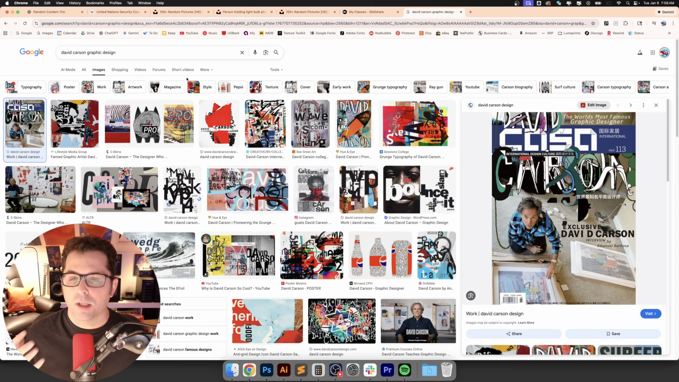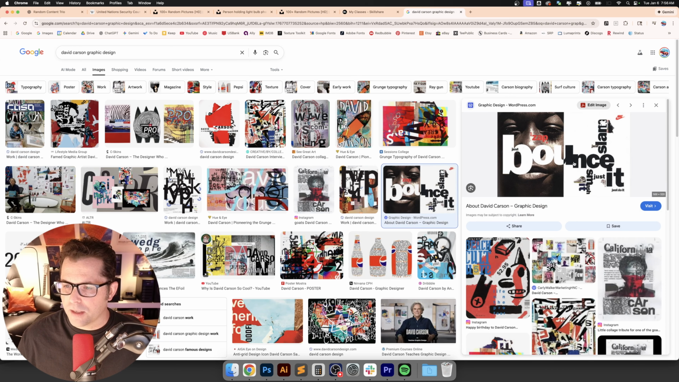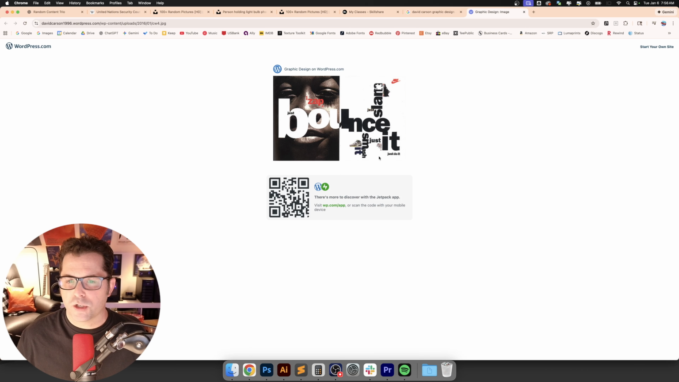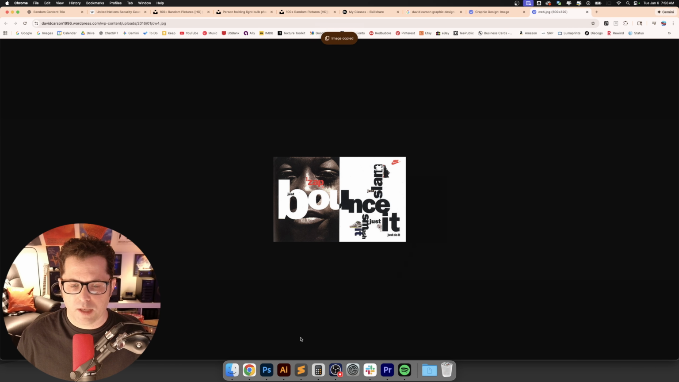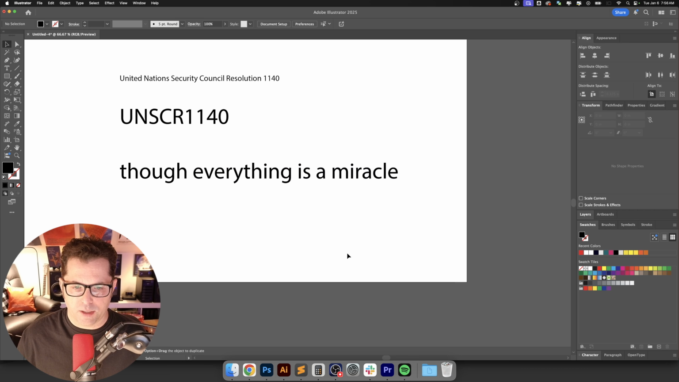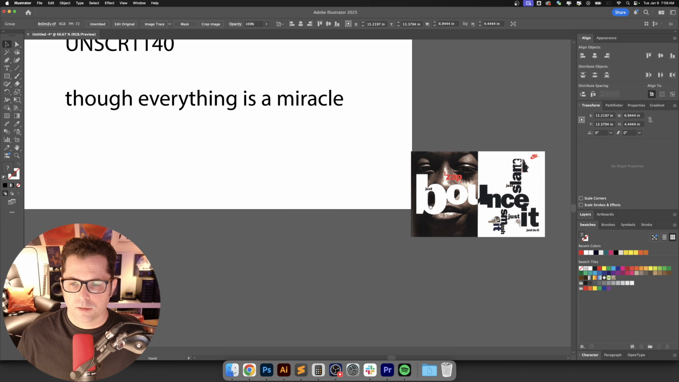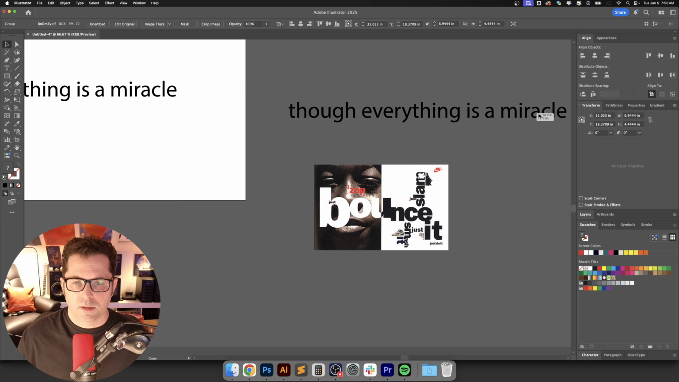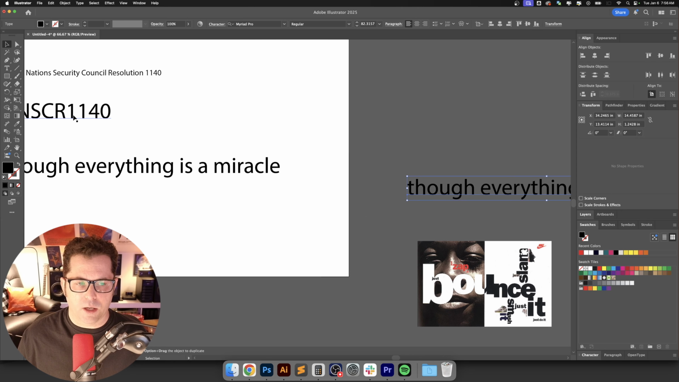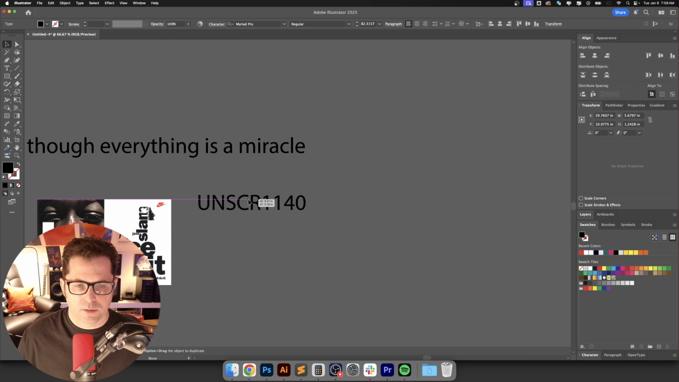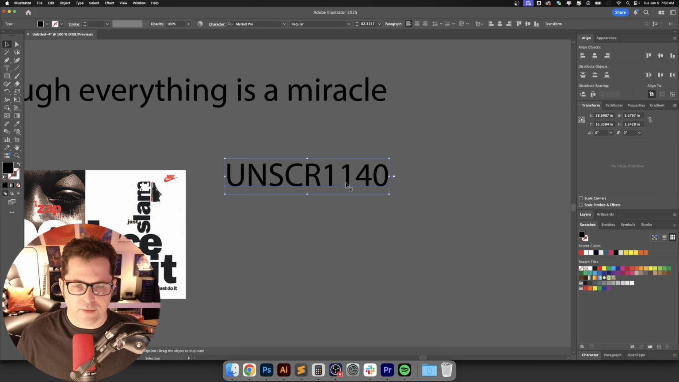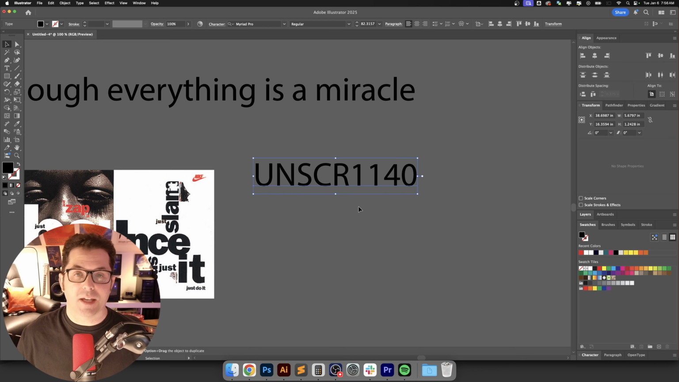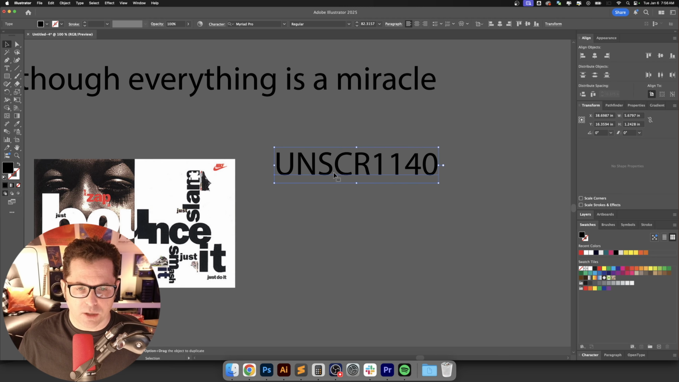He's got a really cool collage approach when it comes to typography. And so I'm thinking of something like this. So let's open this up and grab that image and copy it, and bring it into Illustrator. And I'm going to copy this over here, and also our band name, which is UNSCR 1140. It's actually kind of cool. This really does lend itself well to this type of design style. So let's take a look at this.